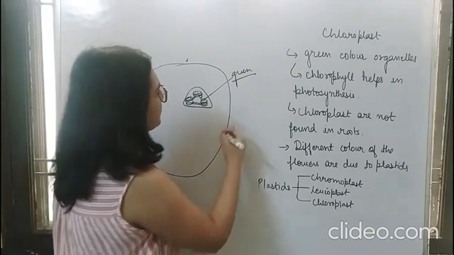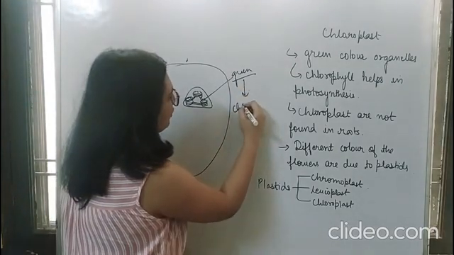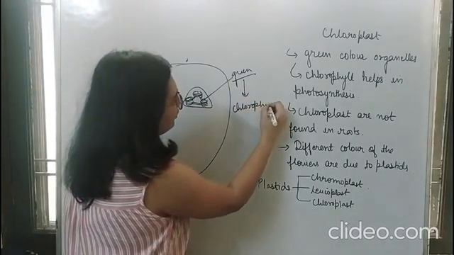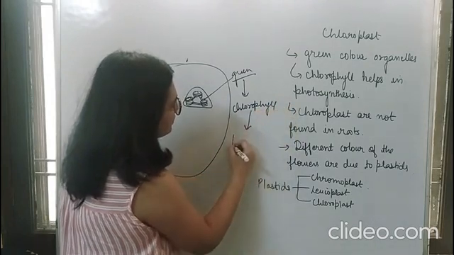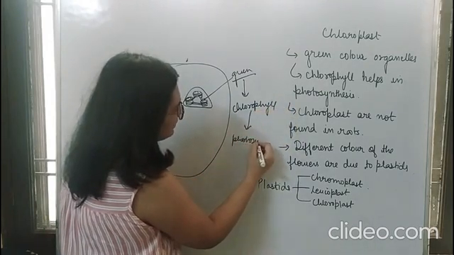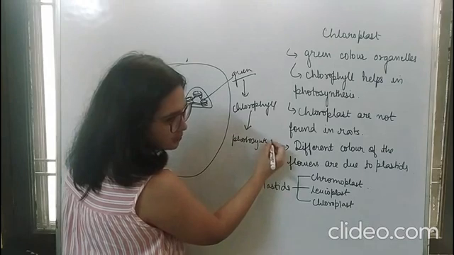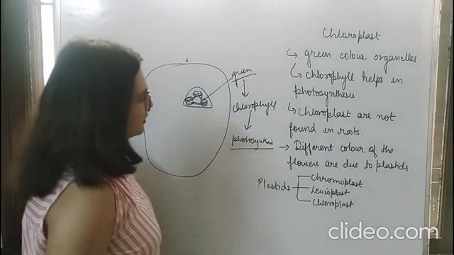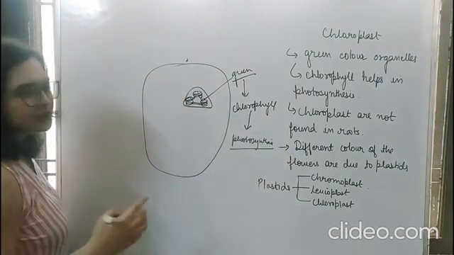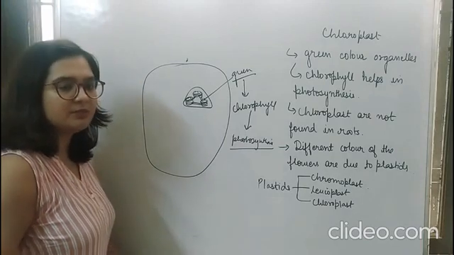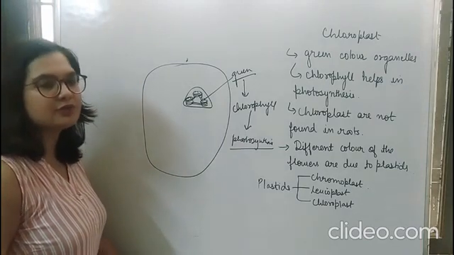Now why is this green in color? Because it has chlorophyll. Now this chlorophyll is important for the process of photosynthesis. You must have studied about the process of photosynthesis in junior classes, that photosynthesis is a process in which green plants make their own food using sunlight.